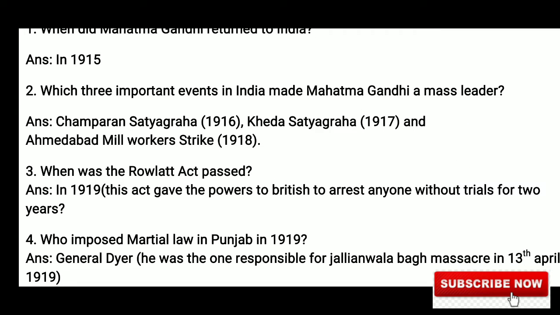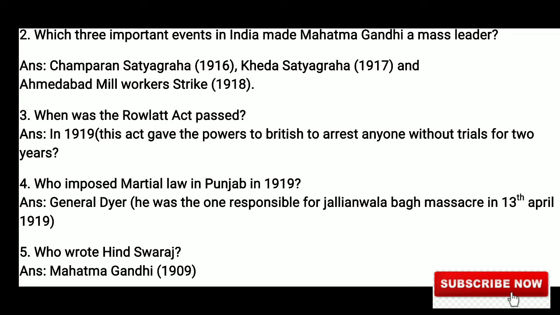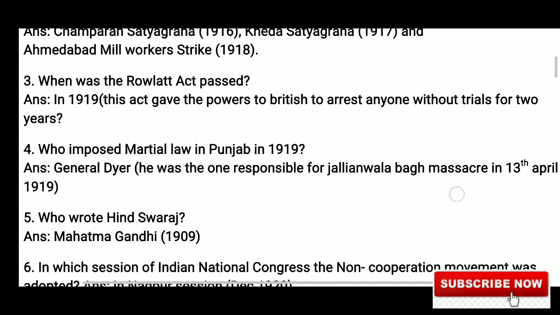Fourth question is, who imposed martial law in Punjab in 1919? Your answer is General Dyer. He is related with the Jallianwala Bagh massacre on 13th April 1919. Who wrote Hind Swaraj? Your answer is Mahatma Gandhi in 1909.